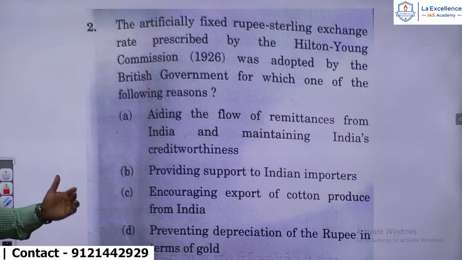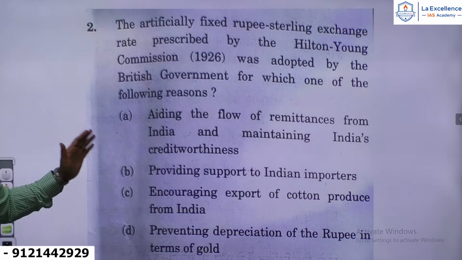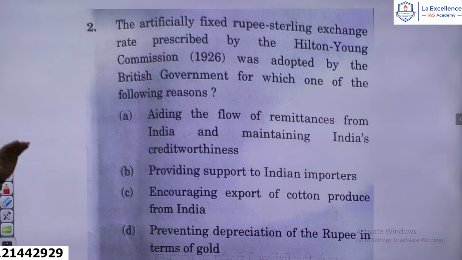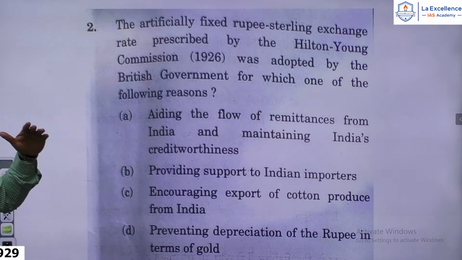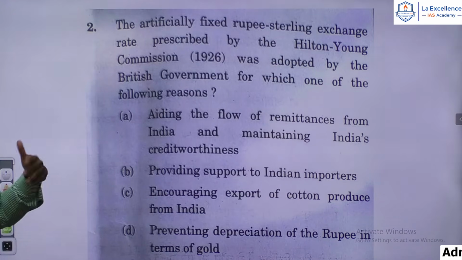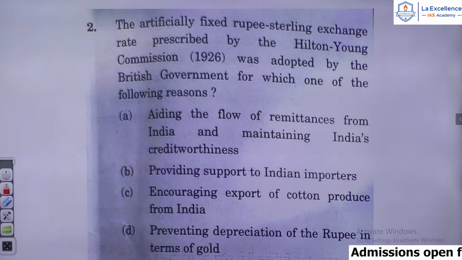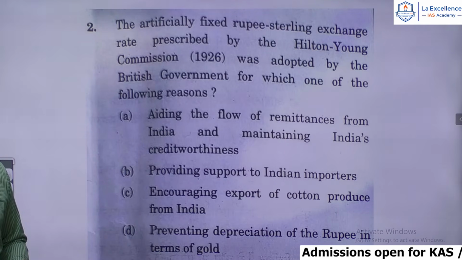The artificially fixed rupee sterling exchange rate prescribed by the Hilton Young Commission of 1926 was adopted by the British government for which one of the following reasons? Now, you see, you have something called the home charges mentioned by Dadabhai Naoroji in his Drain of Wealth theory.